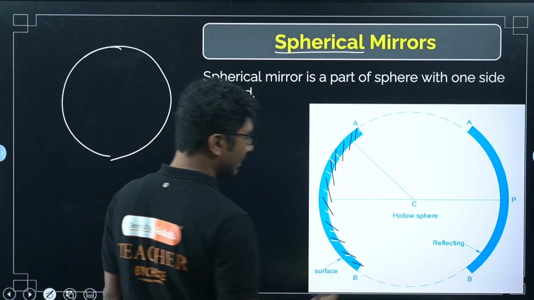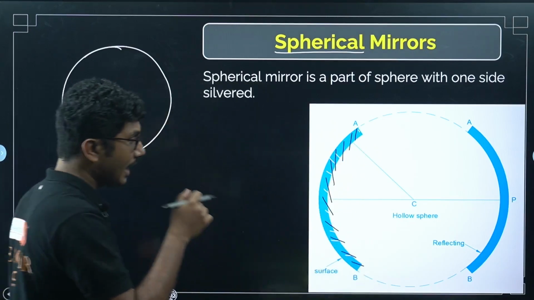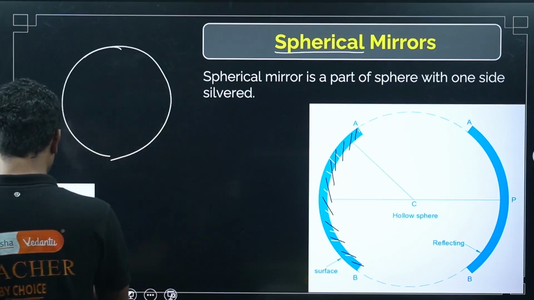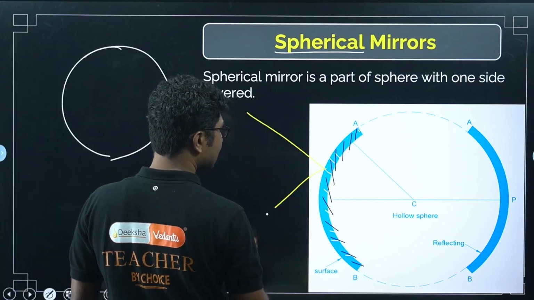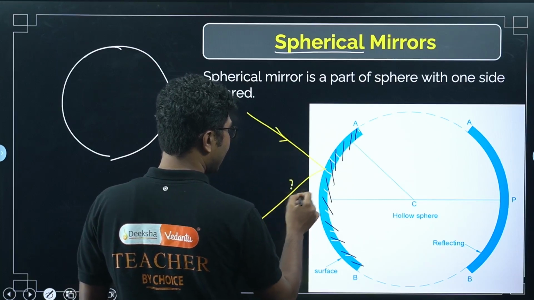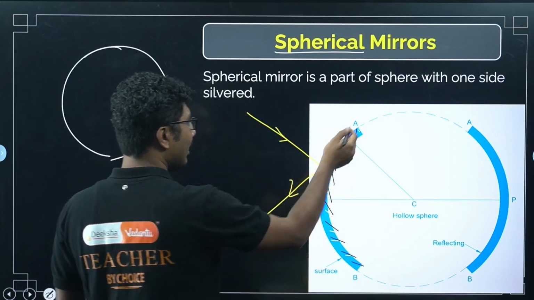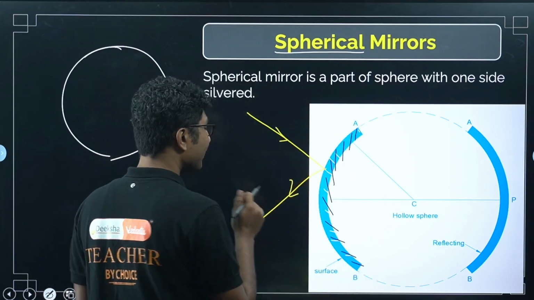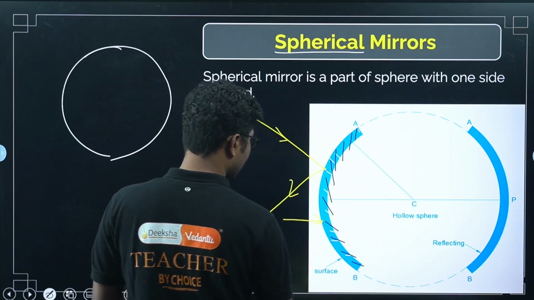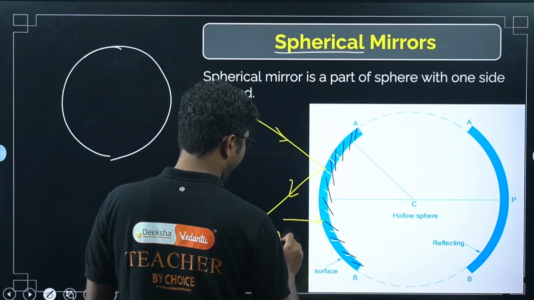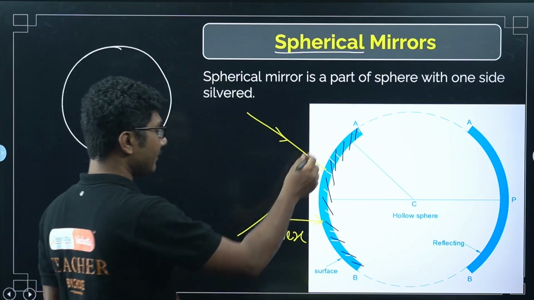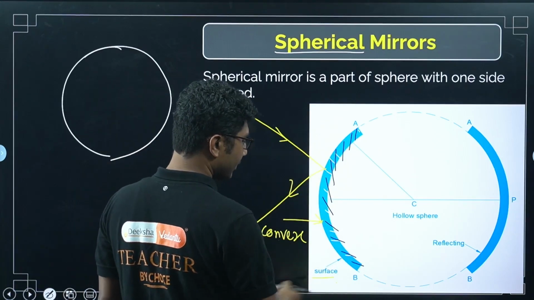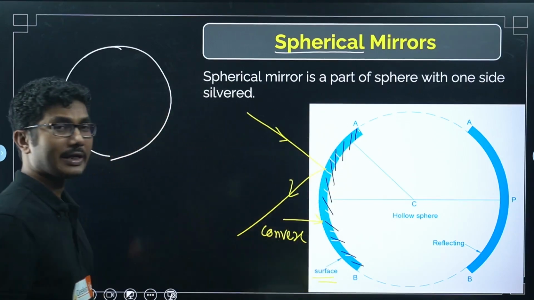This is the silvered surface, and light rays coming from this side are reflected. Then what is the type of mirror? This is a convex mirror, and this is the reflecting surface. So here they have mentioned surface, but basically this is the reflecting surface.